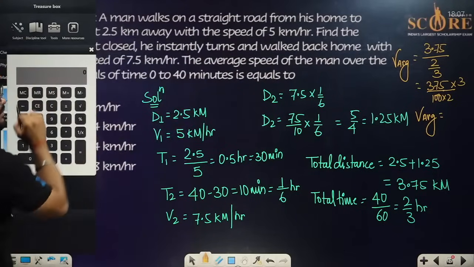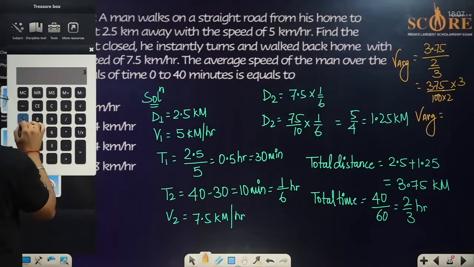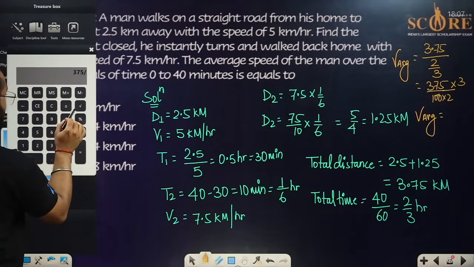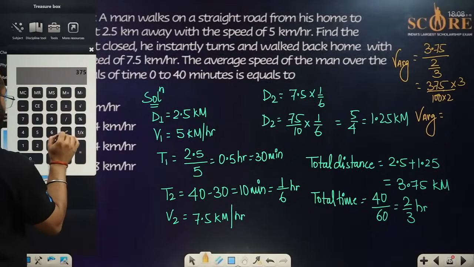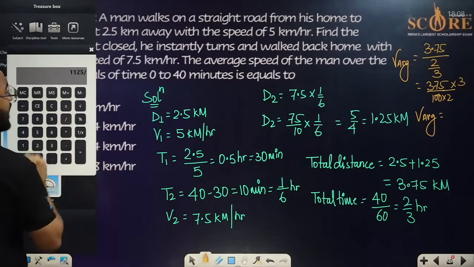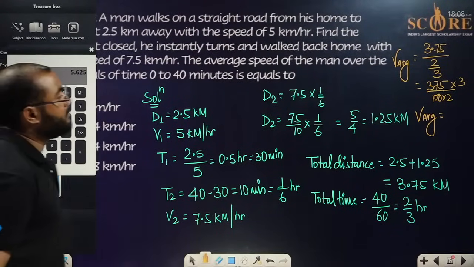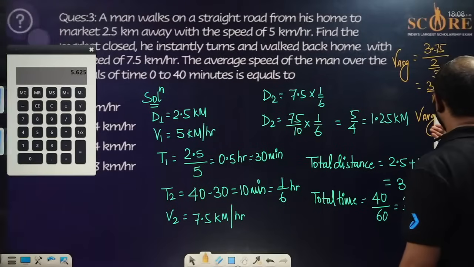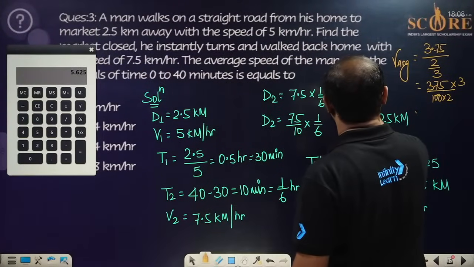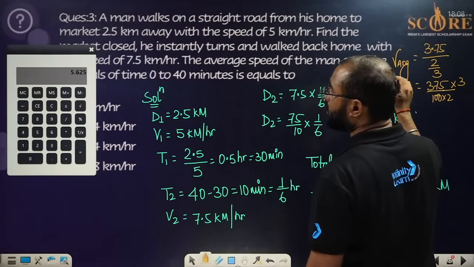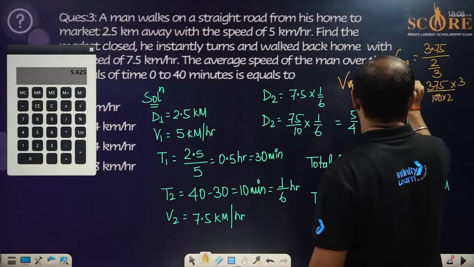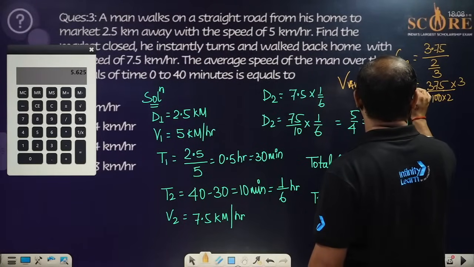That is 375 multiplied by 3 divided by 200. We are getting 5.625. So the value of V average we have found out will be equal to 5.625 kilometer per hour.